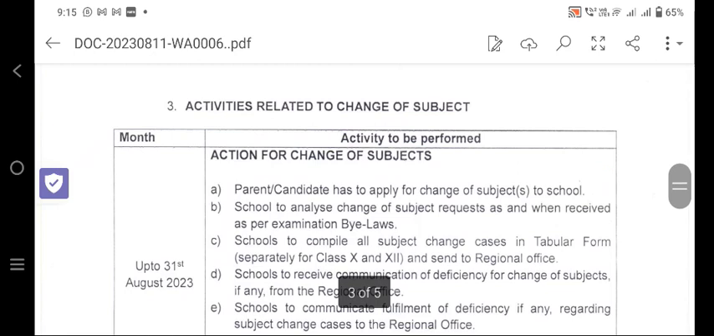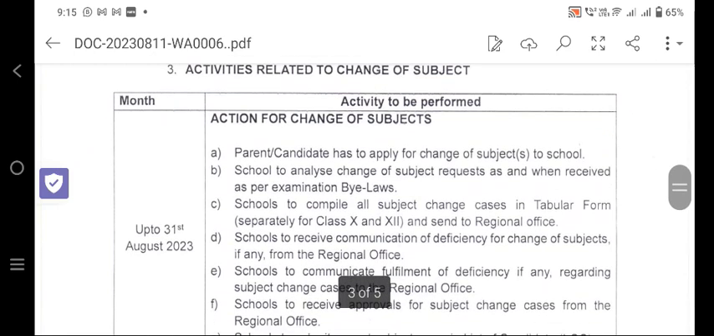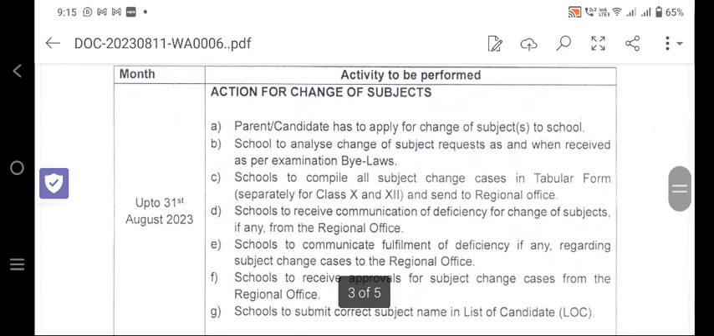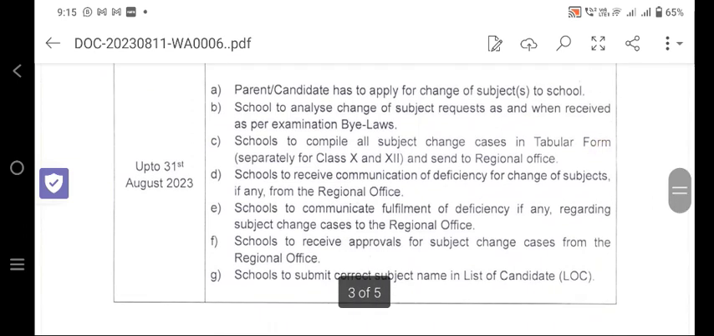Now, activities related to change of the subject, because we have seen that some of the students have taken a subject in class 9 and they would like to change the subject in class 10 and 12 respectively. So that also, the last date will be 31st August. Parents and candidate have to apply for the change of the subject to the school. School to analyze the change of subject request as and when received as per examination bylaws.